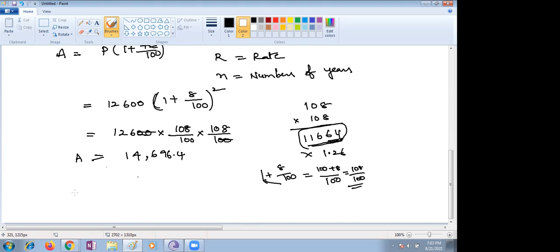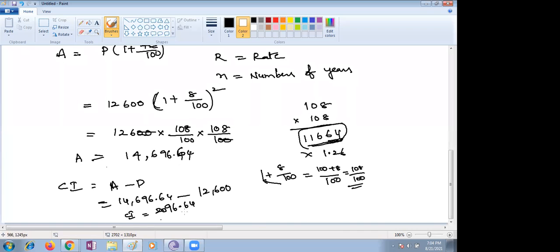Okay, now please substitute. 96.64, ma'am. Okay, now you have to substitute. What is the formula for compound interest, Nana? You know what is the principal amount? What is your principal amount minus principal? What is your amount? You are getting 14,696.64. Ma'am, I think it's 2096. Yeah, 12,600. You just subtract, you will get the compound interest. Ma'am, 2096.64.